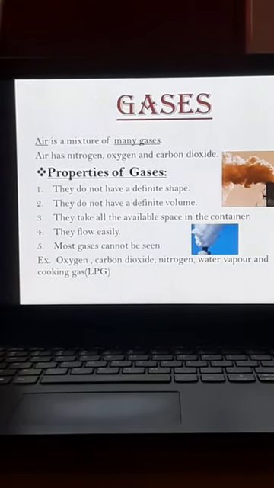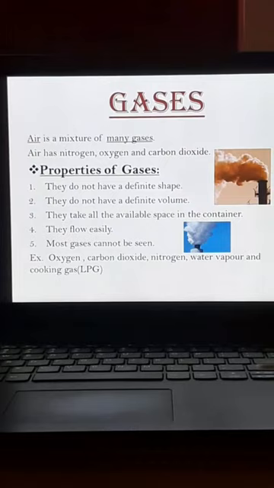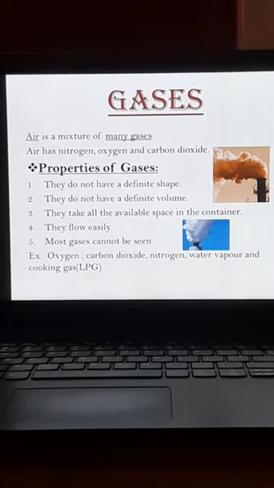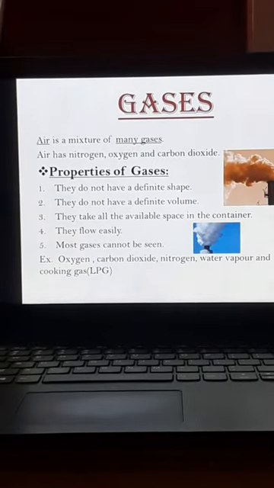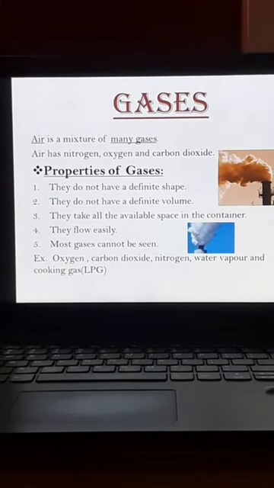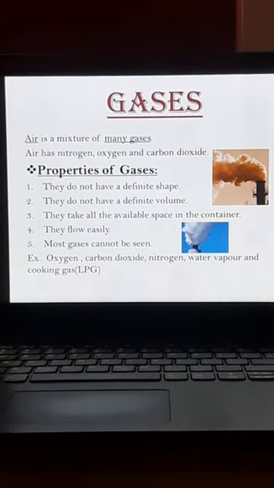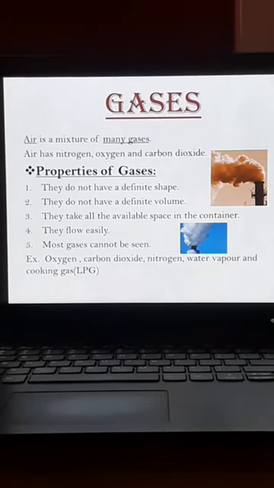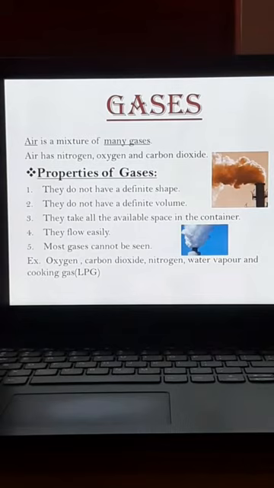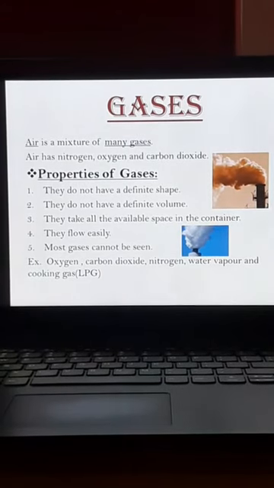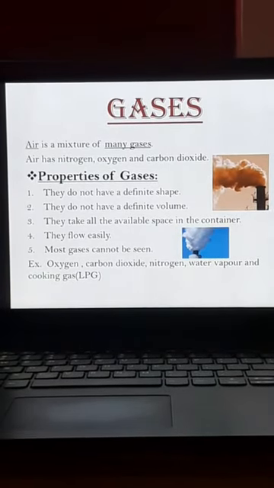Okay, will you all do it? Just now I showed you ice cubes, I've shown you water. Can you do a small experiment? Take a tray, pour water in it and put it in a refrigerator. Okay, children?